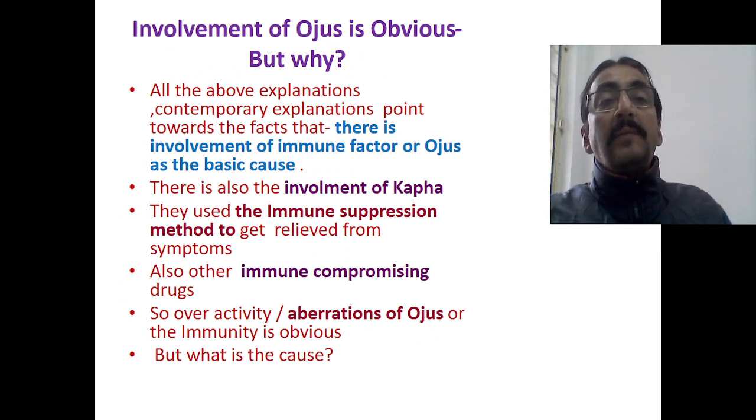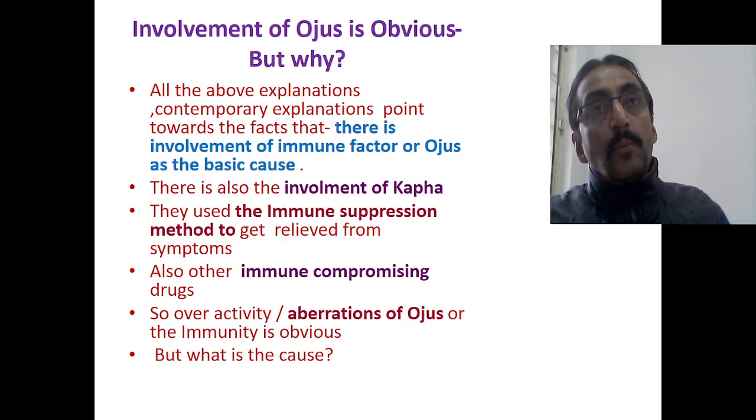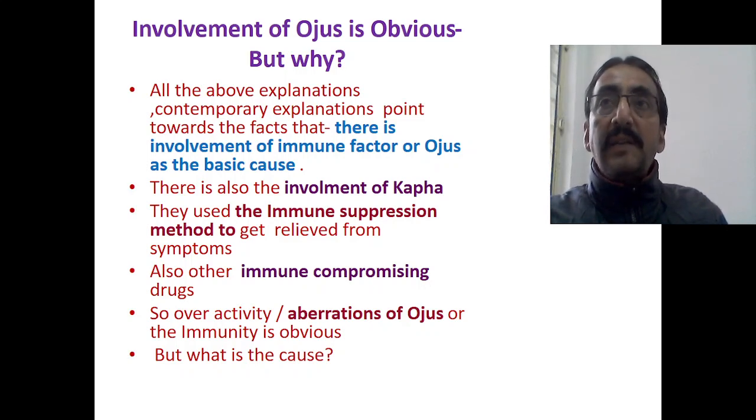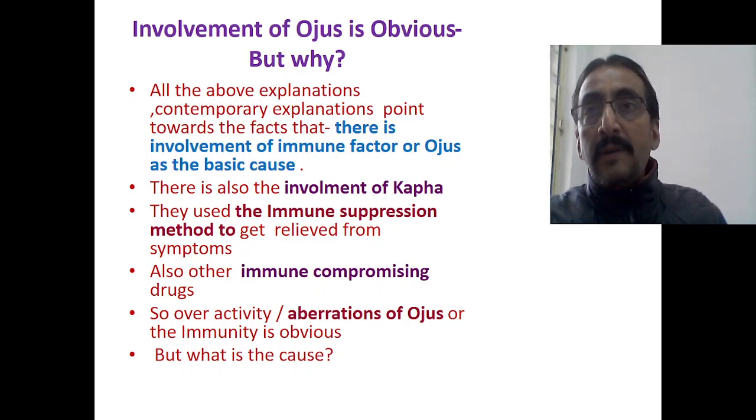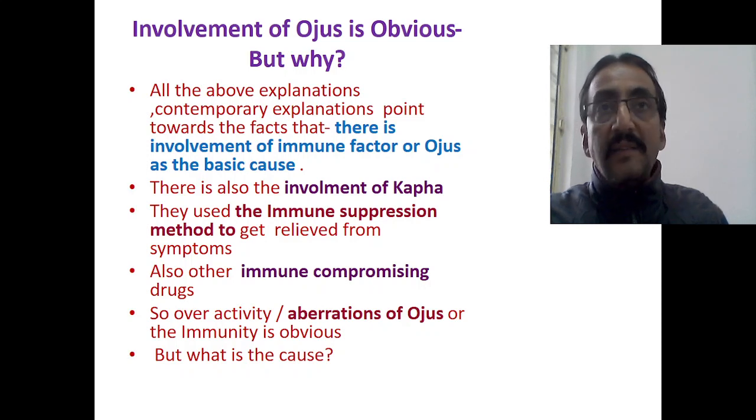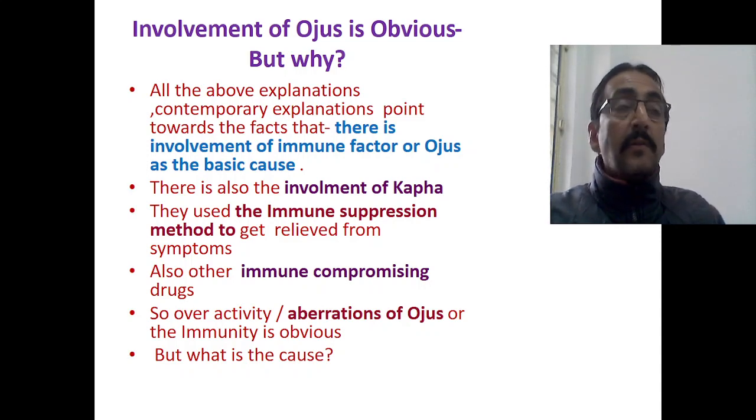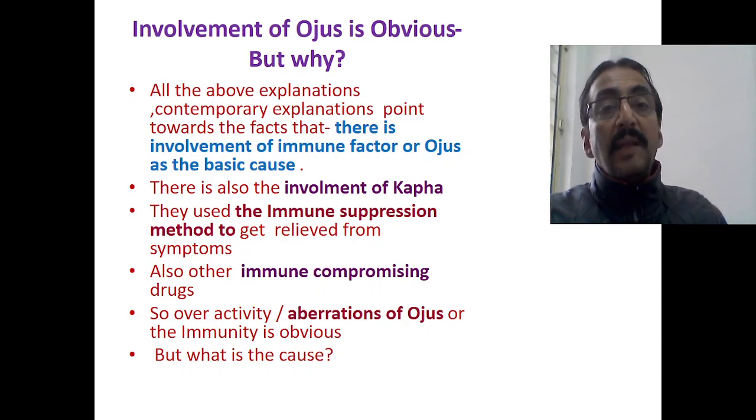Now, involvement of the Ojas is obvious, but why? One thing is very clear: in a patient of nephrotic syndrome, there is involvement of the Ojas, or involvement of the immune system. But even contemporary science does not know why it is happening. When we discuss in terms of Ayurveda, we can find some answers for the same. All the above contemporary explanations point towards the fact that there is involvement of the immune factor or Ojas as a basic cause for this problem.